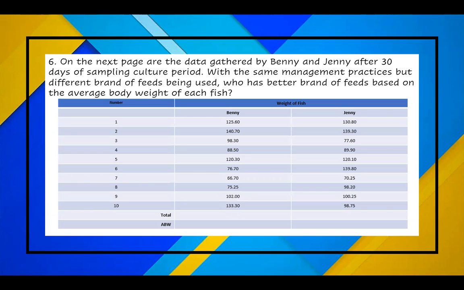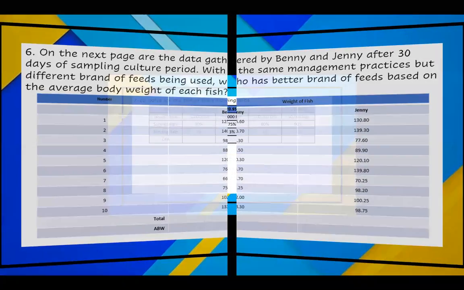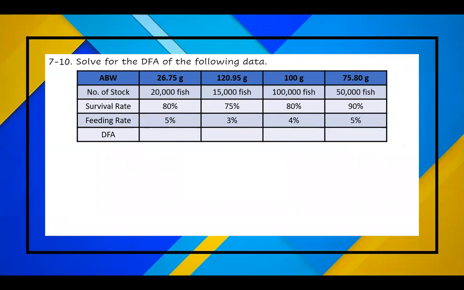Number 6 on the next page are the data gathered by Benny and Jenny after 30 days of sampling culture period. With the same management practices but a different brand of feeds being used, who has the better brand of feeds based on the average body weight of each fish? So we have numbers 1 to 10 and the weight of fish by Benny and by Jenny. We need to look for the total and the average body weight. Numbers 7 to 10, solve for the daily feed allowance or DFA of the following data. We have a table here: ABW, number of stock, survival rate, feeding rate, and find the DFA.